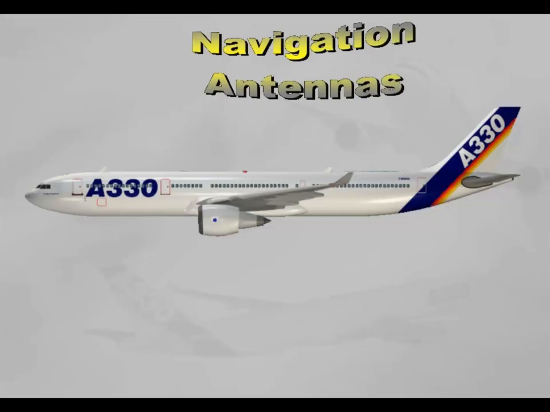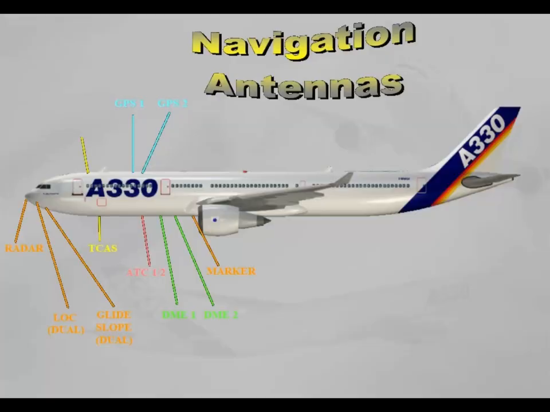Let's now have an overview of the location of the navigation antennas. Radar, localizer and glide slope, ATC-1 and 2, DME-1 and 2, GPS-1 and 2, marker, TCAS, ADF 1 and 2, radio altimeter 1 and 2, VOR.